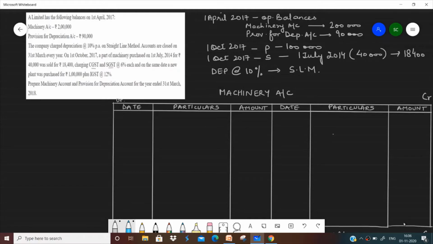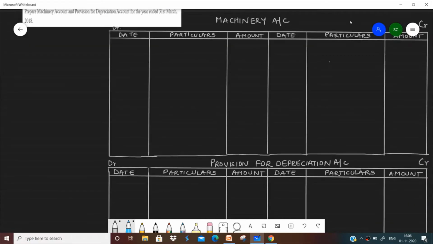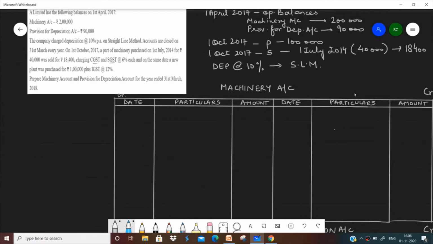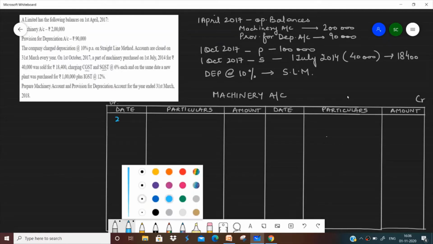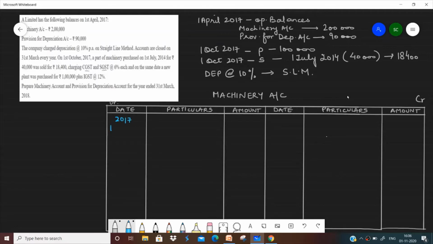So in the question we were asked to prepare machinery account and provision for depreciation account. As you can see, I've already made the formats for both. So let's start putting the amounts here. In case of machinery account, first of all, machinery always has a debit balance. So on the debit side, first of all, we'll put the opening balance, that is 2017 1st of April. We have the opening balance, so I'm not going to write to bank here. I'll write to balance brought down. This is the balance that we already have been given in the question, that is 2 lakhs. So the opening balance of machinery account has been put on the debit side.